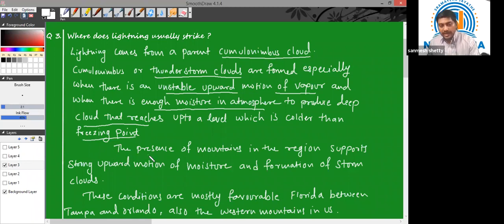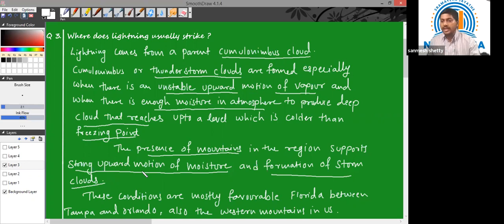And also the presence of mountains in the region supports the strong upward motion of moisture, the water vapor. So if there is a mountain in the region, it will support a strong upward motion of the water vapor and the formation of storm clouds.